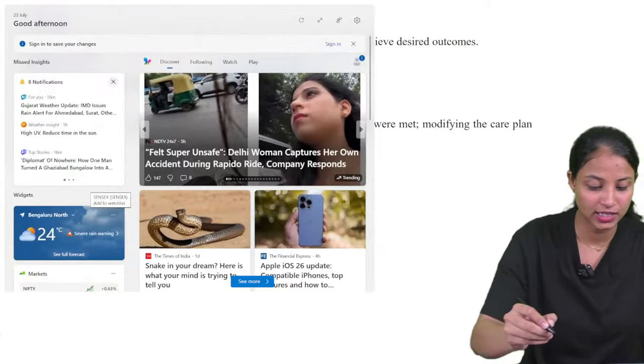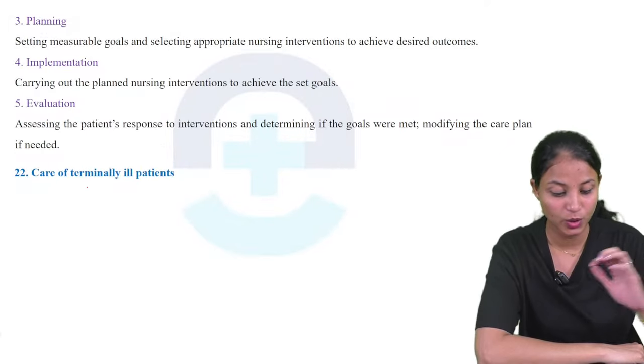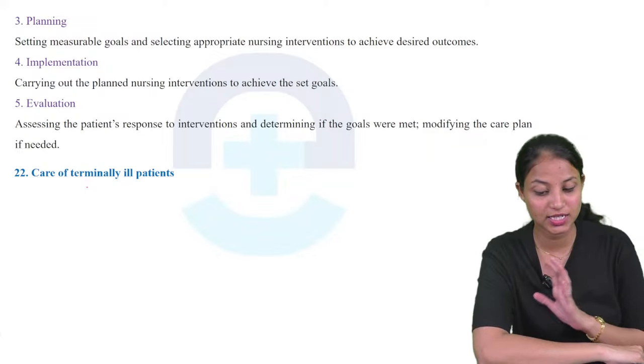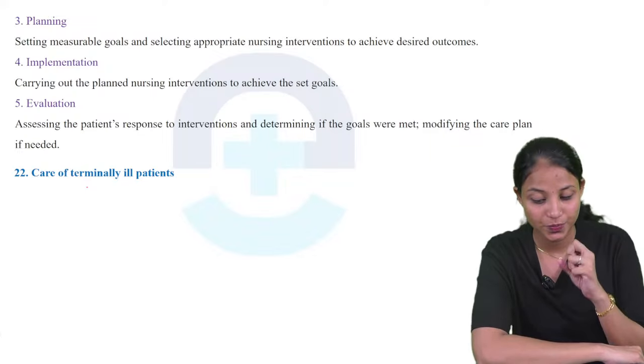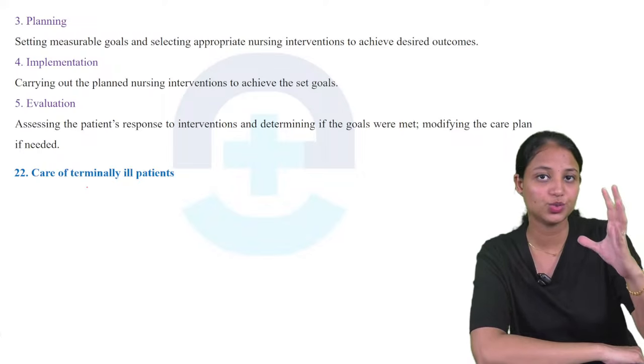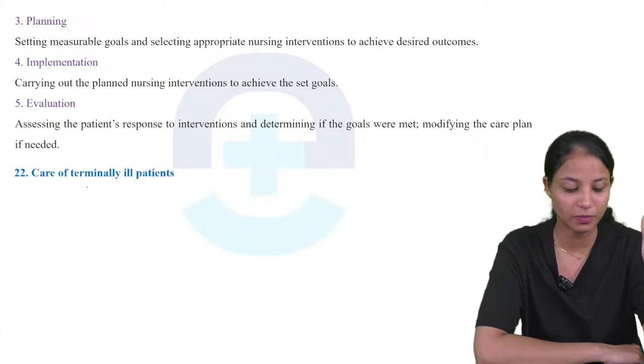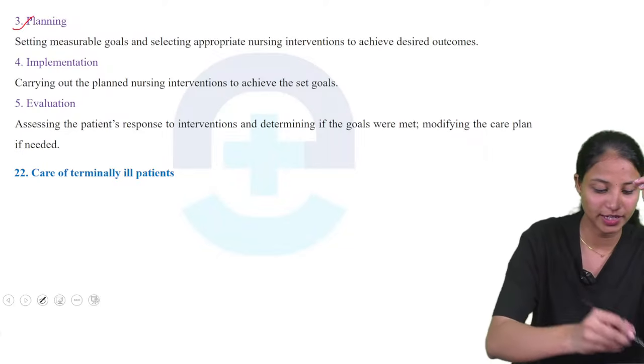Next one is planning. Planning is setting measurable goals and selecting appropriate nursing interventions to achieve desired outcomes. So planning means we want to achieve a goal to maintain our patient's health. That is our planning, so proper planning should be done.